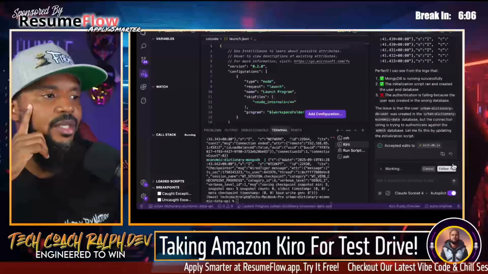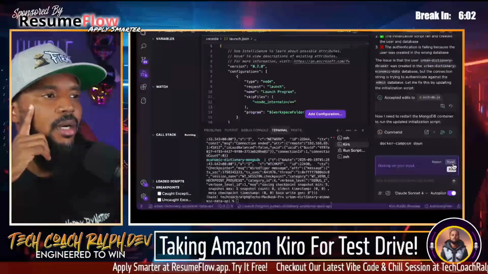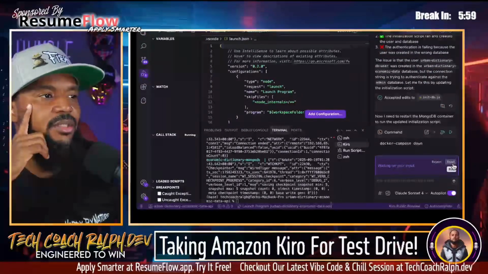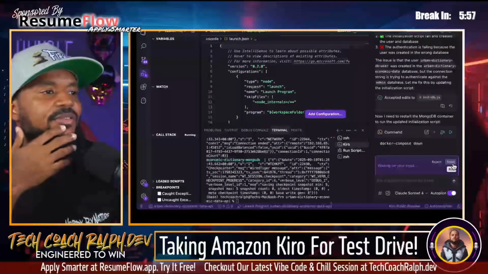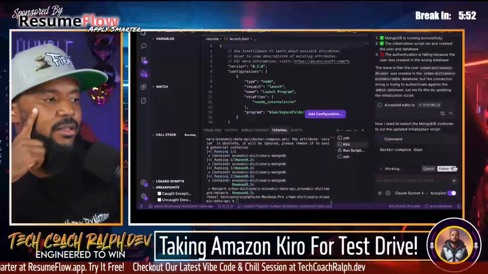The issue is that the Urban Dictionary DB user was created in the Urban Dictionary database, but the connection string is trying to authenticate against the admin database. Let me fix this by updating the initialization script. Run that.